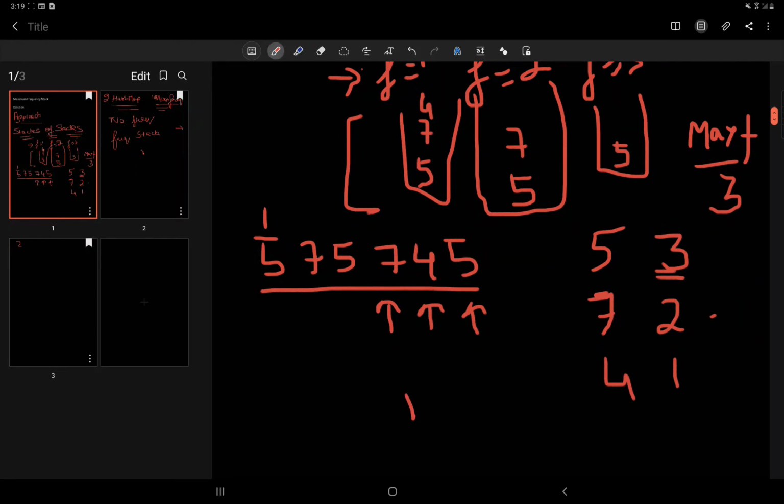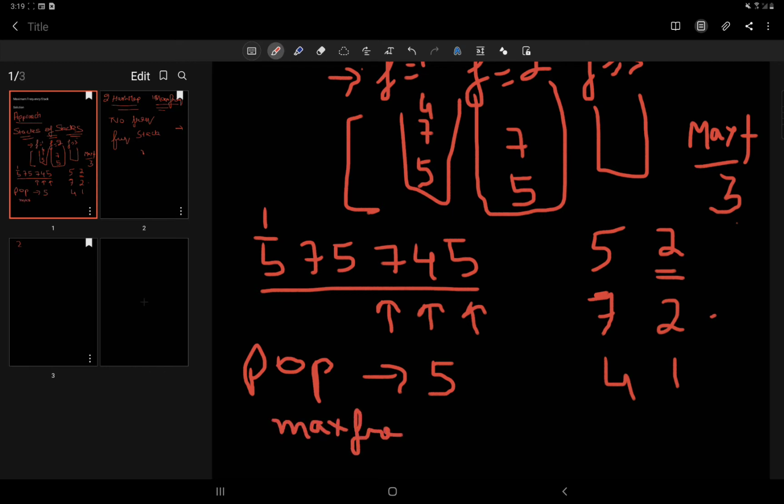Now suppose we have pop operations. Alright, so first pop is called. What we'll see is I'll just go to my maximum frequency stack and pop its element and return it. The element is 5, I return 5, I set its count to 2 as I have taken 1 from it. And also I'll check if the content of my stack is empty now, then I'll update my maximum frequency. I'll decrease my maximum frequency. Are you getting my point? It will be set to 2.